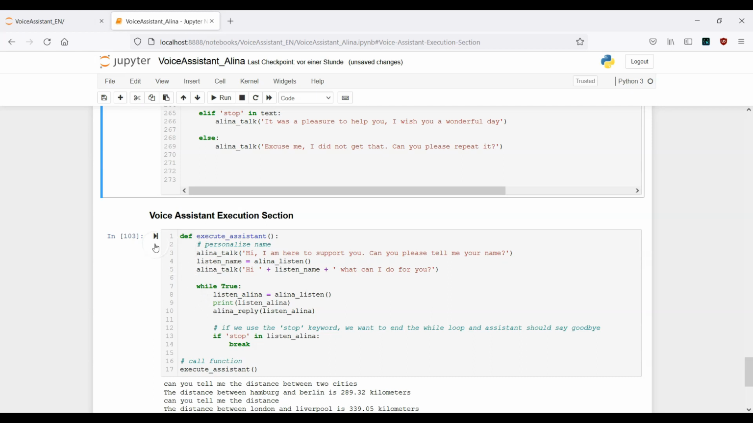Okay, let's go. Hi, I am here to support you. Can you please tell me your name? Alexander. Hi Alexander, what can I do for you? Can you look up something for me on Wikipedia? I am happy to help. Let me know what I should search for you on Wikipedia. Donald Trump.